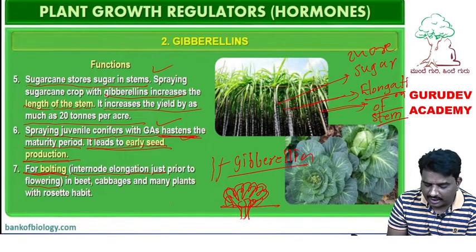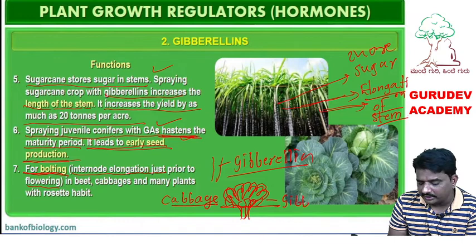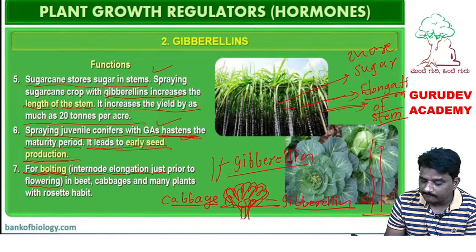So in such a cabbage plant, suppose you apply gibberellin to this cabbage plant. If you apply the gibberellin to the cabbage plant, what will happen? Before flowering, this cabbage plant will grow taller like this.